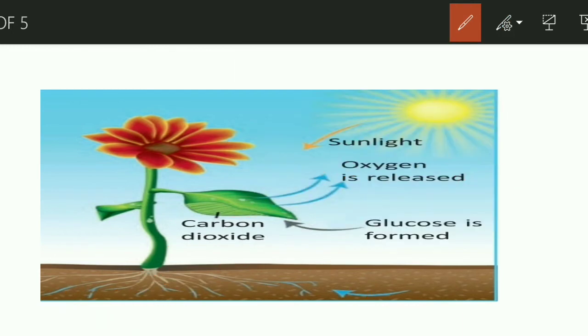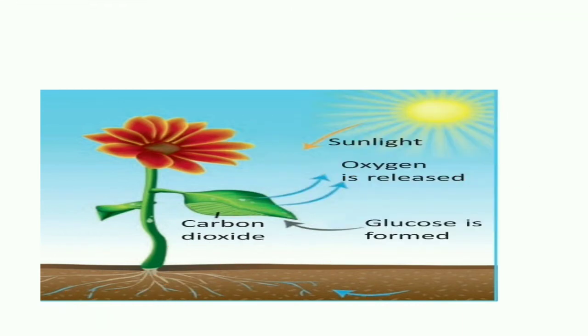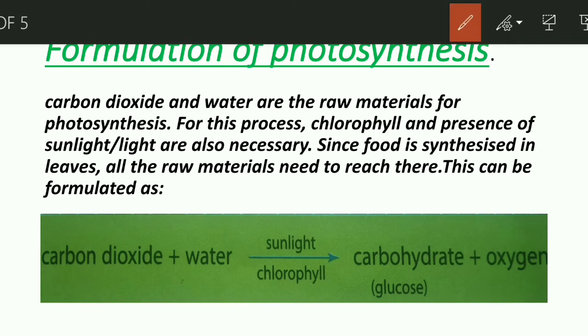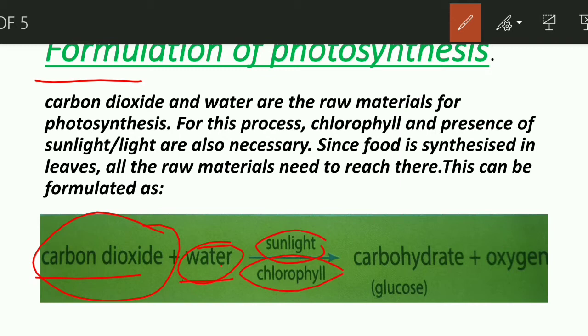So let's move to the next topic, which is the formulation of photosynthesis. My friends, I have told you earlier that plants take in carbon dioxide from the atmosphere and water from the soil, and with the help of sunlight trapped by the chlorophyll, it gets formed into carbohydrate and oxygen.